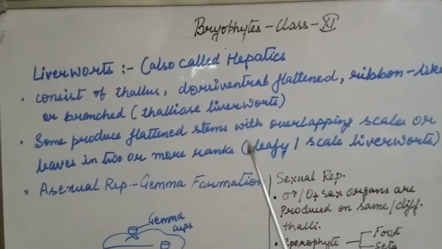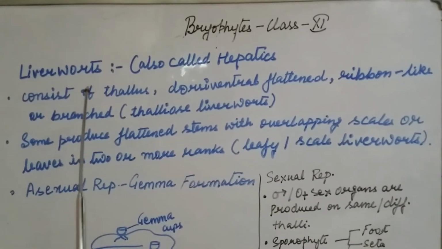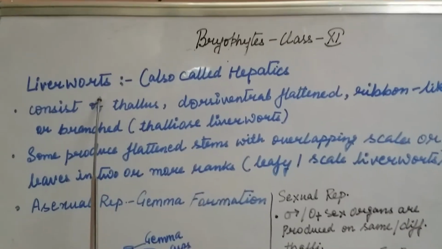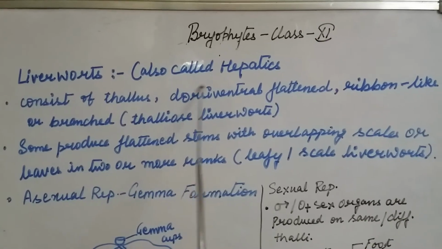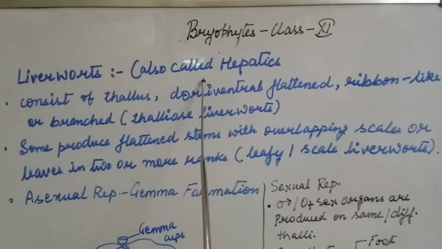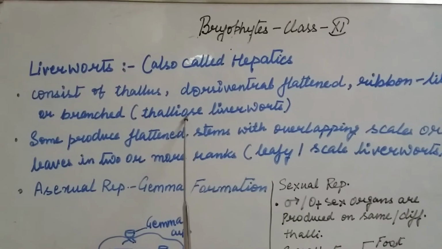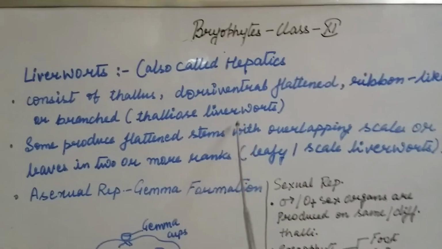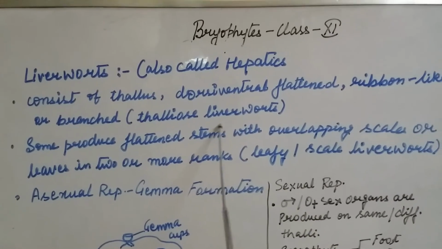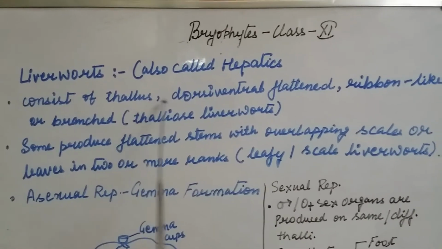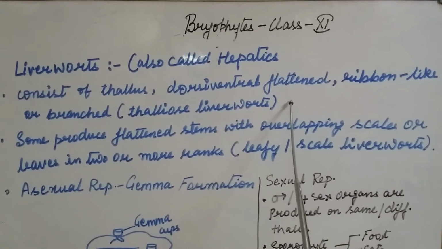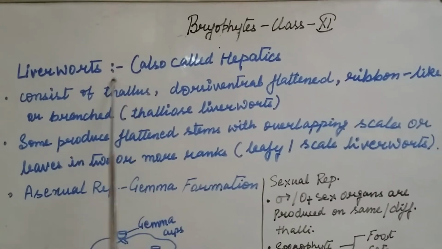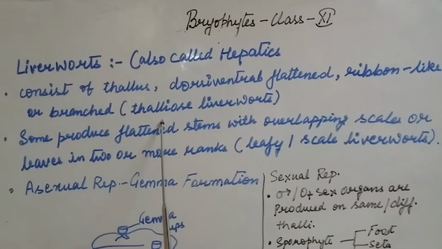Now coming to the members of bryophytes: first is liverwort and second is moss. First, coming to liverworts, they are also called hepatics. These liverworts are of two types: one is thallus liverworts, another is leafy or scale liverworts. Thallus liverworts consist of a thallus, a dorsiventrally flattened, ribbon-like, unbranched structure. Due to the presence of this thallus form, they are called thallus liverworts.